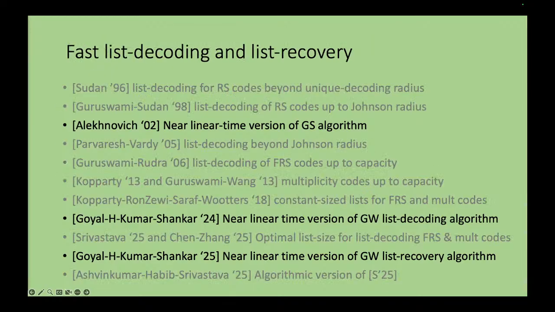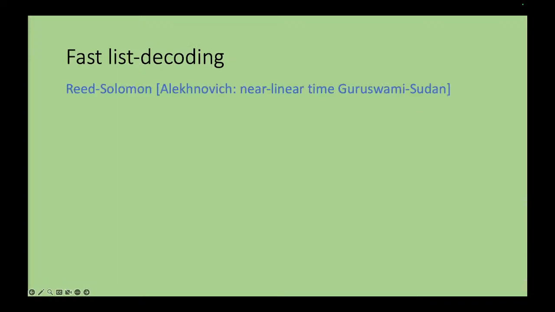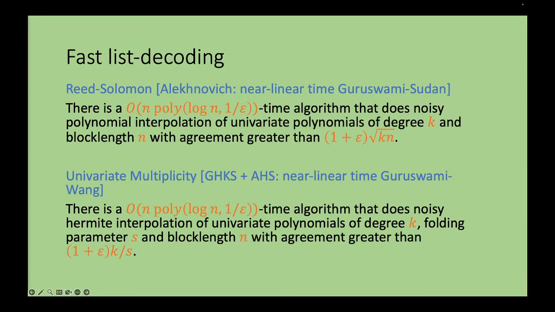So what I will do in the rest of the talk is survey these three results, the three results which talk about linear time algorithms. Alekhnovich's result and our results tell you what are the ingredients that go into these results in order to get nearly linear time implementations of the other list decoding algorithms. Any questions? So these are the results which I will be showing you.